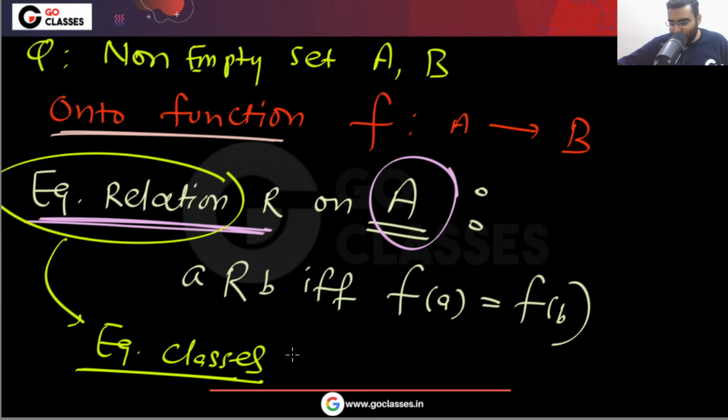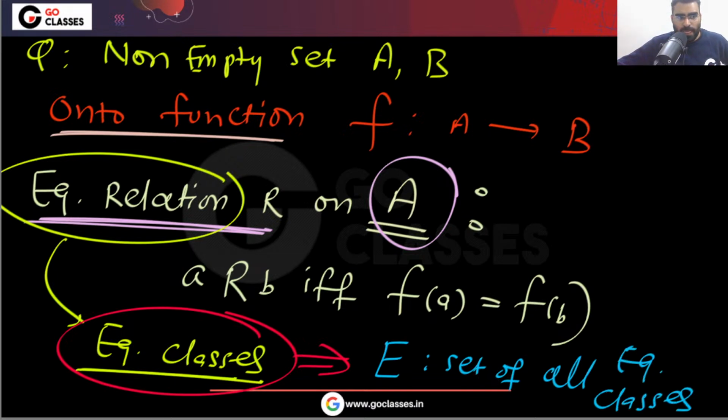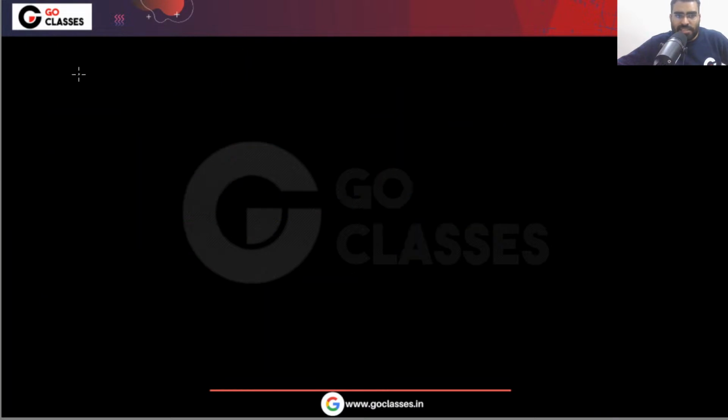Now the beautiful question. Actually, see what they are doing in this question. There will be equivalence classes. Let's assume that E is the set of all equivalence classes. Now the question is defining a new function. See, there are many twists and turns.